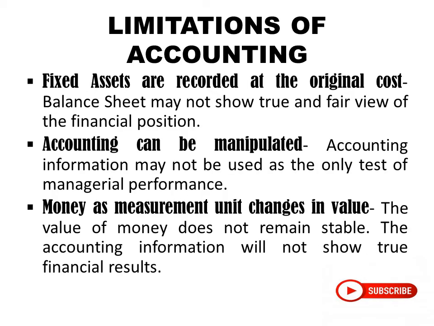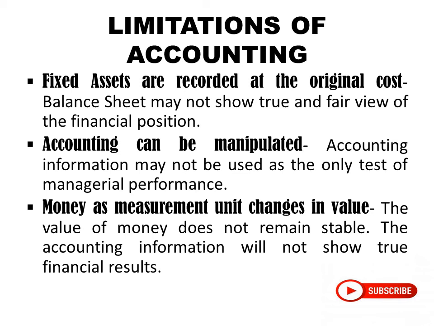The next limitation is fixed assets are recorded at the original cost. Balance sheet may not show a true and fair view of the financial position. Now, all the fixed assets in the balance sheet are recorded at their original cost. They were bought 5 years ago or 10 years ago, but they are recorded at the original cost only, which is not right.